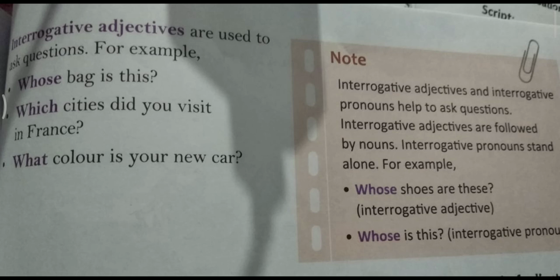Now note to remember. Interrogative adjective and interrogative pronoun help to ask a question. Interrogative adjectives are followed by a noun. Interrogative pronouns stand alone. Whose shoes are these? Means whose is followed by shoes. Shoes is the noun and whose is the interrogative adjective. And who is this? This stands alone. So this is the interrogative pronoun.